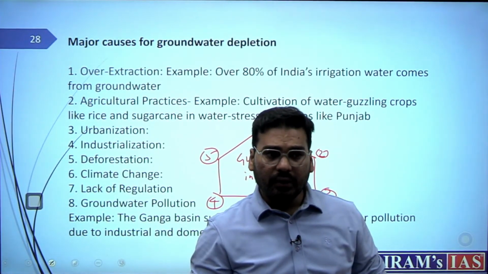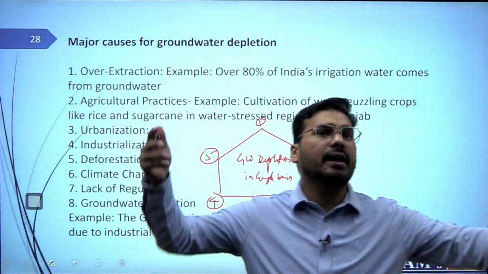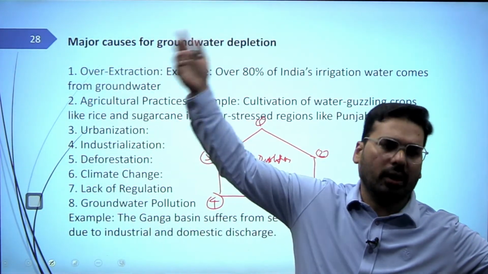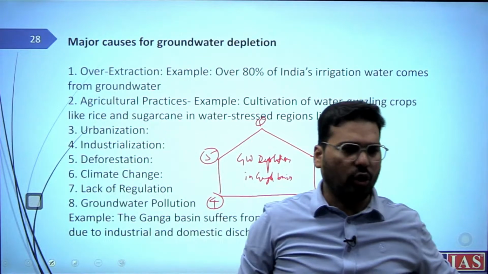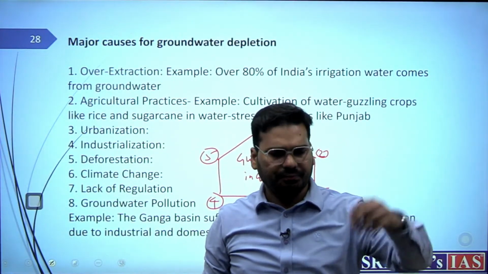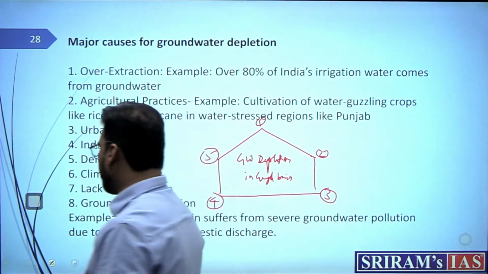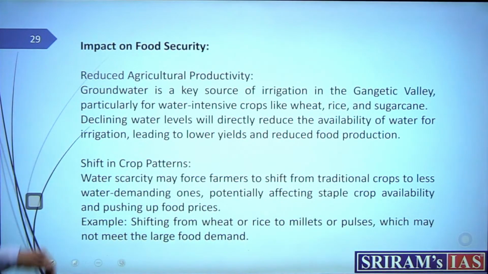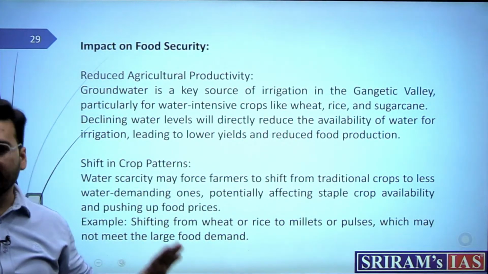Say, in terms of agriculture practices, you can mention how the Green Revolution has promoted water guzzling crops in these regions. So yes, do mention it. Now, impact on food security as such, this is the main demand.